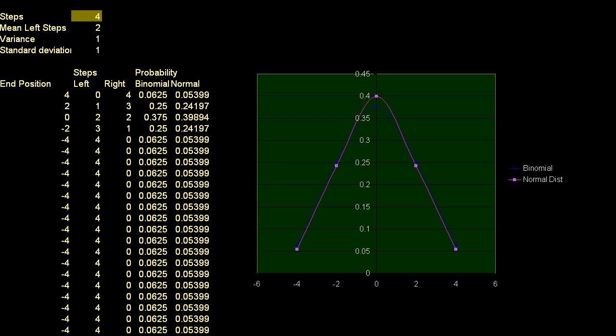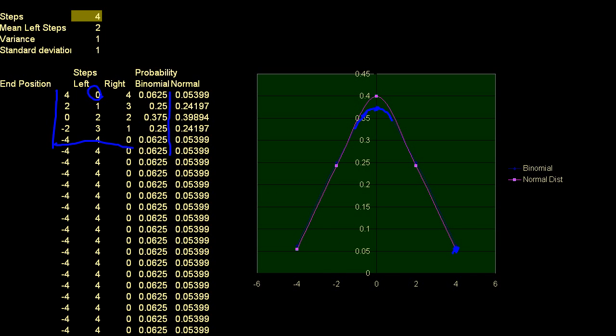Let me get my screen drawer on. So let me draw this. The blue curve is right around there, right? So this is the binomial. There's only a few points here. The points only go up to here. This is if I take 0 steps left, 1 step left, 2 steps left, 3 steps left, 4 steps left, and then I plot it, and I say what's the probability using the binomial distribution. And then this is my final position. If I take 0 steps to the left, then I take 4 steps to the right, so my final position is at 4. So that's this scenario right here.